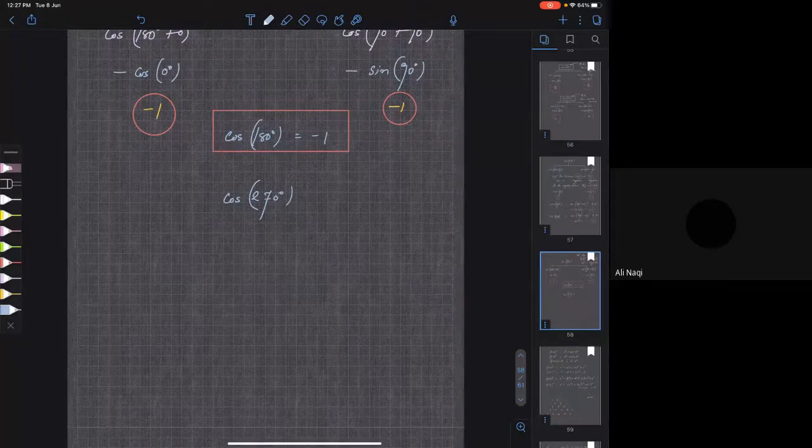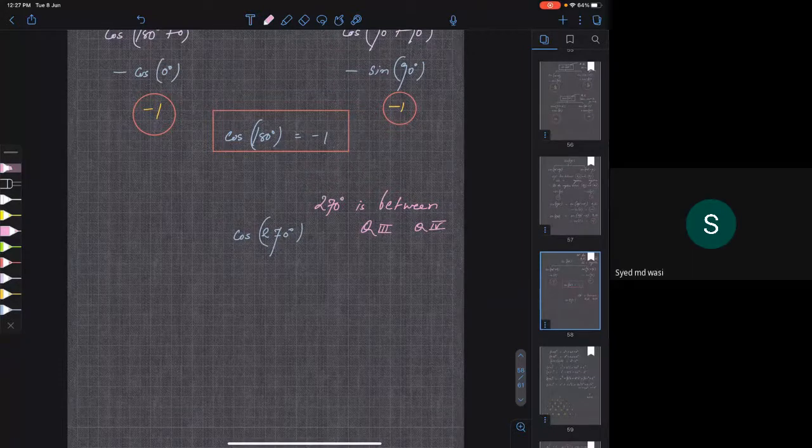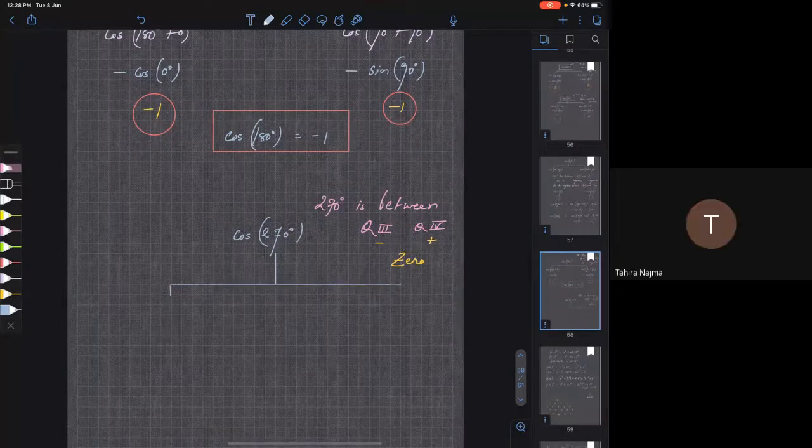Cos of 270 degrees. Now 270 degrees lies between what? Third and fourth quadrant. So 270 is between Q3 and Q4. In Q3 cos is negative and in Q4 cos is positive. Therefore, obviously it must be 0. So without checking also you can tell, but if you want you can check what cos 270 exactly is. So tell me, how can I write 270? I can write 270 as 270 plus 0.